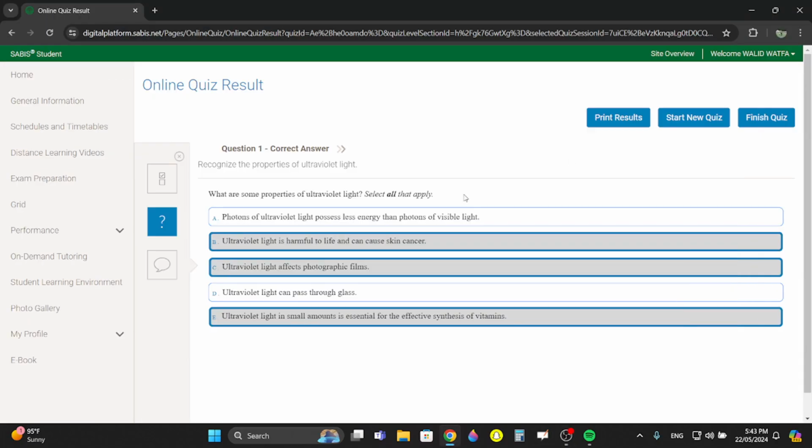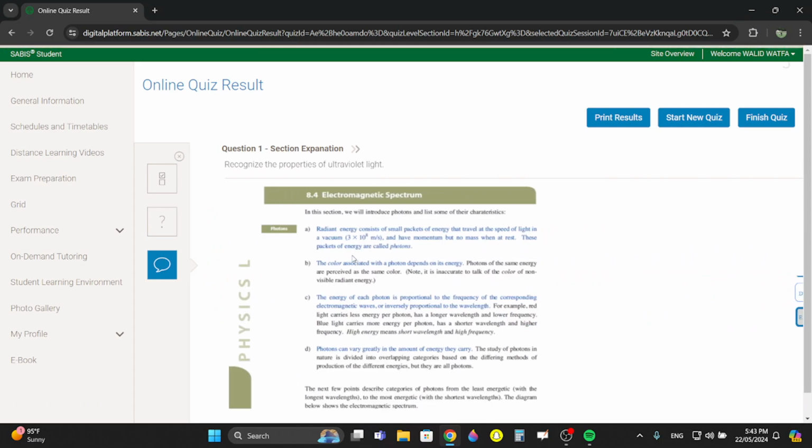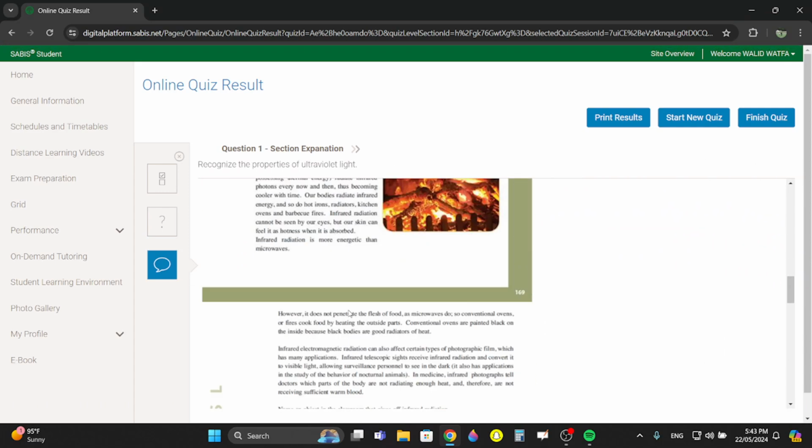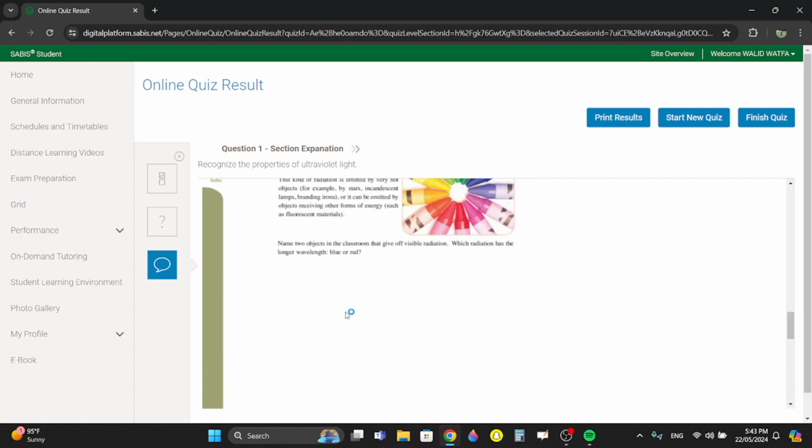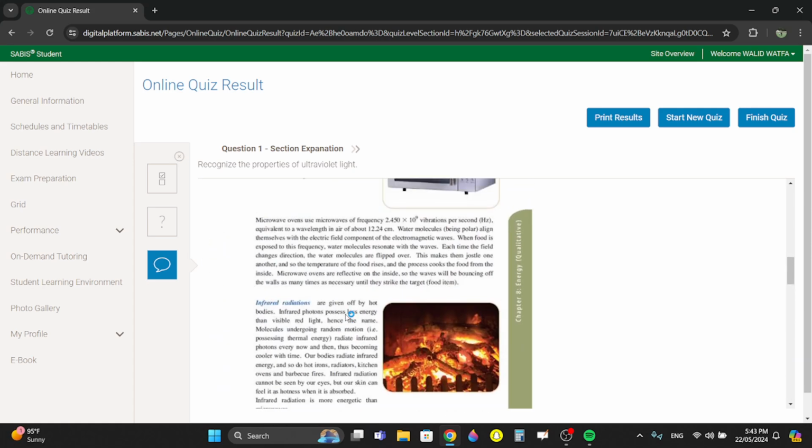Okay, this is term 3 week 6 physics. It's all about the different types of radiations, which are very important. I suggest you read over it in the book. I won't be going over each one.